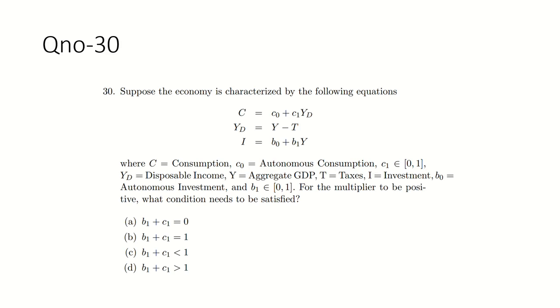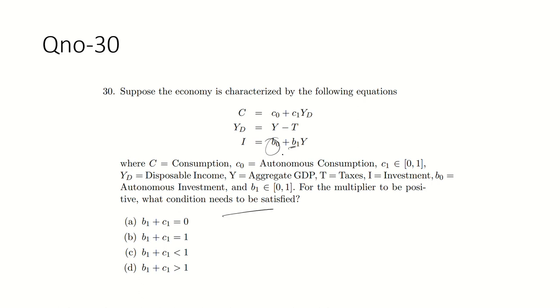Question number 30, last question. Suppose the economy is characterized by the following equations: C equals C naught plus C1 YD, where YD is disposable income, and disposable income is Y minus T. I is investment, that is B naught plus B1 Y. B naught is autonomous investment, and B1 is a multiplier. For the multiplier to be positive, what conditions would be satisfied?